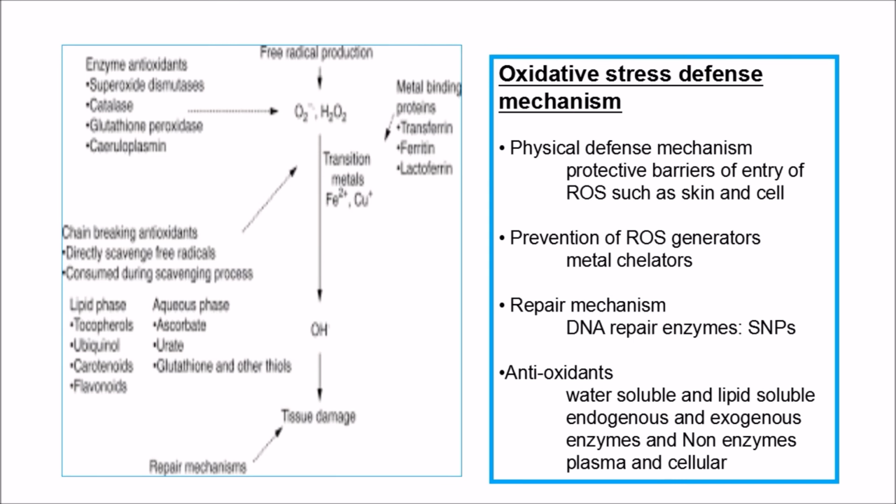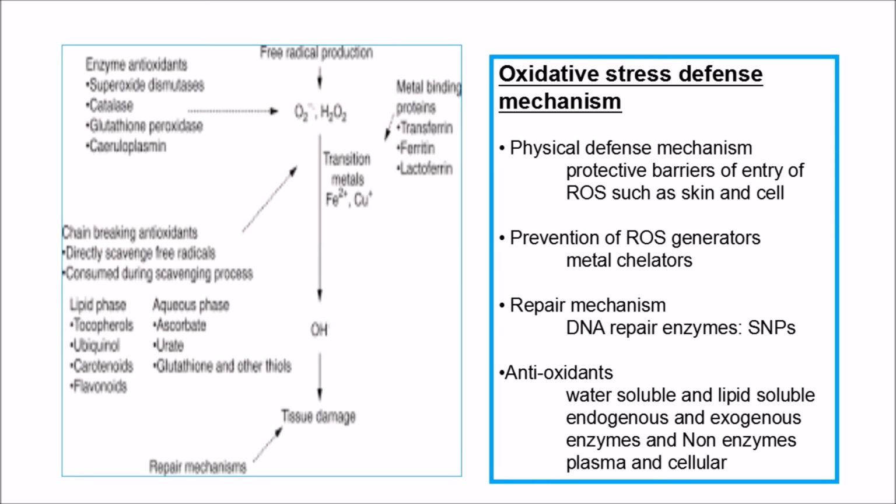So the protective barrier of entry of reactive oxygen species, our skin cell can act as the protective barrier. We can prevent the generation of reactive oxygen species using metal chelators like transferrin, ferritin, lactoferrin, and we can use DNA repair enzymes.